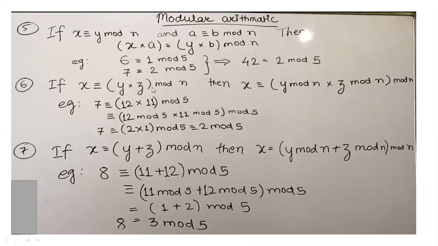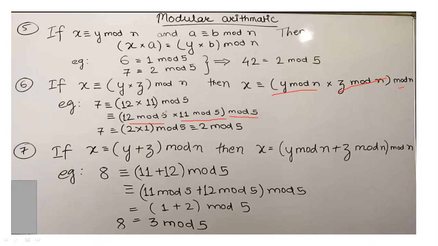Now we'll see an example: 7 ≡ 12 × 11 mod 5. As per this equation, we have to simplify it according to (12 mod 5) × (11 mod 5), and the whole term mod 5. Right? This way we have simplified it.